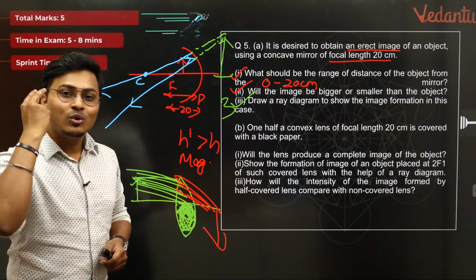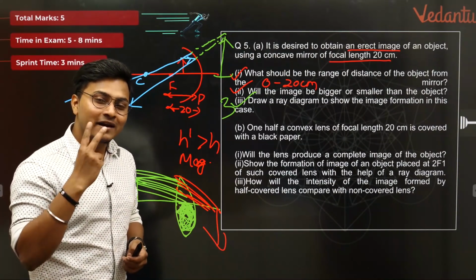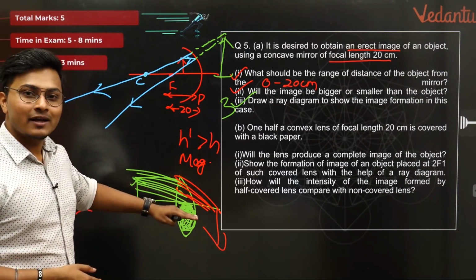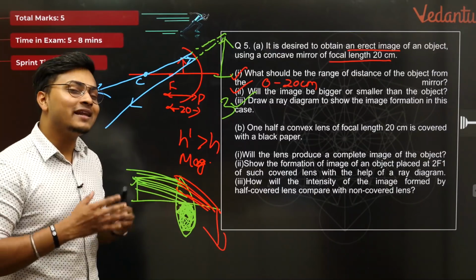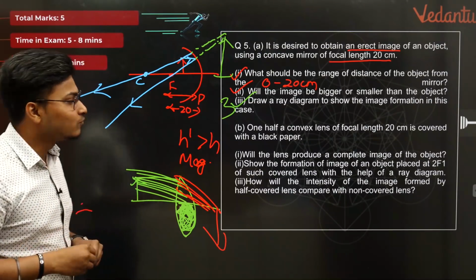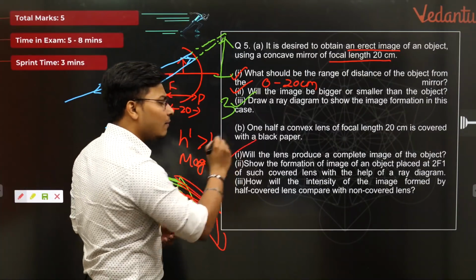You just need 2 rays, at least 2 reflected rays to give you an image. और ऊपर नीचे का पार्ट कवर करने से you are getting millions of rays possible, isn't it? That's all guys. It's very simple logic to understand here. Okay, so you have got a complete image.